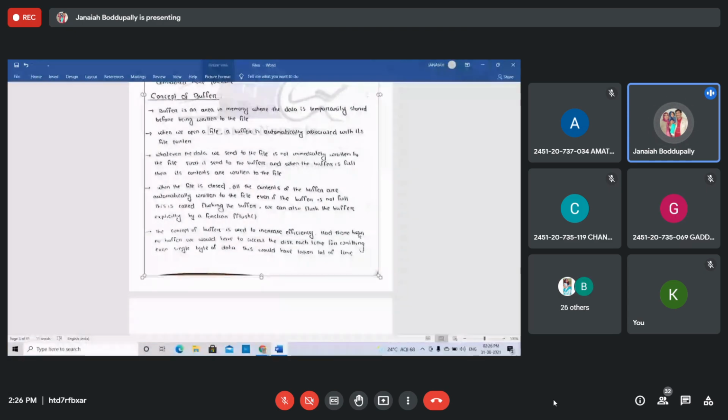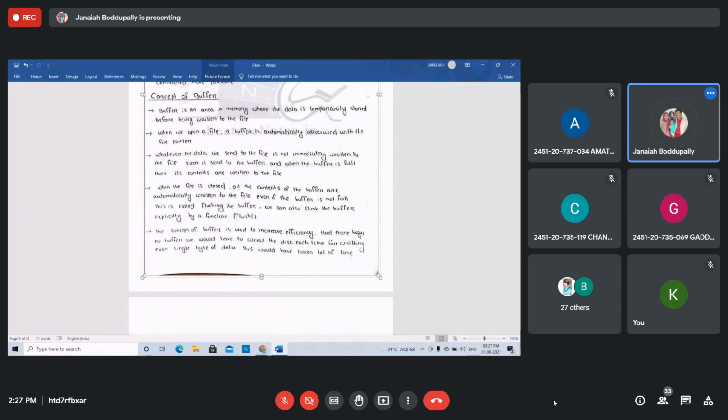The buffer is an area in memory where the data is temporarily stored before being written to the file. Before writing into the file, we keep some storage there. Why? When we open a file, a buffer is automatically associated with its file pointer, right? This is before we write and store the data in the file. That is stored in the buffer.